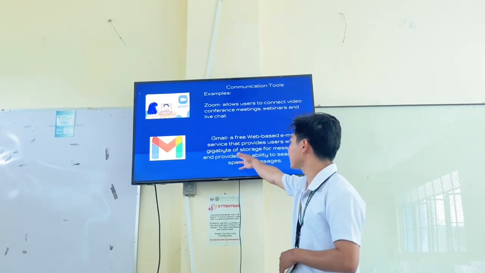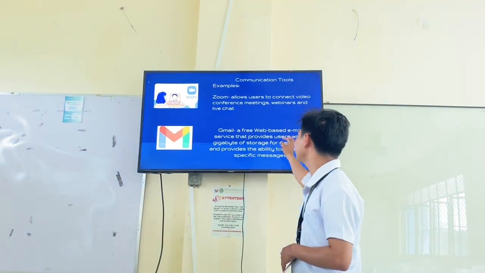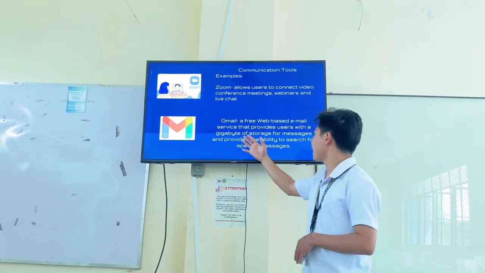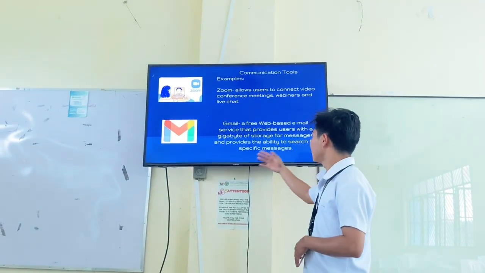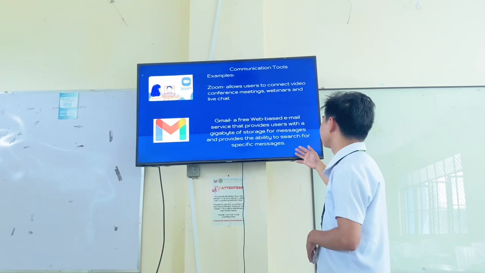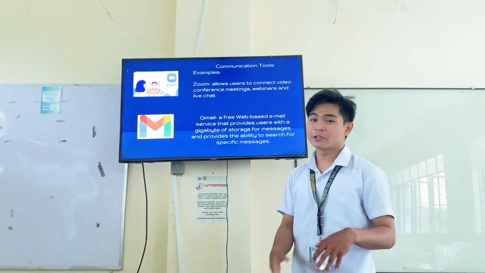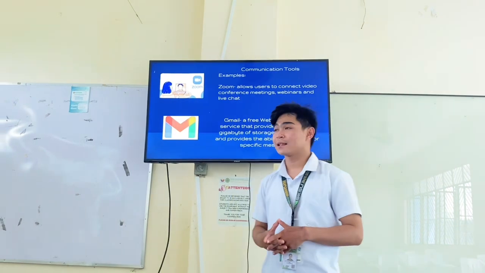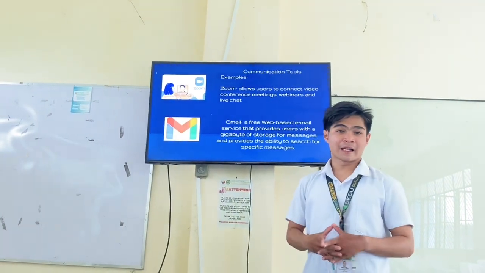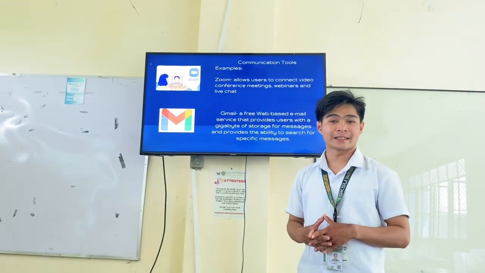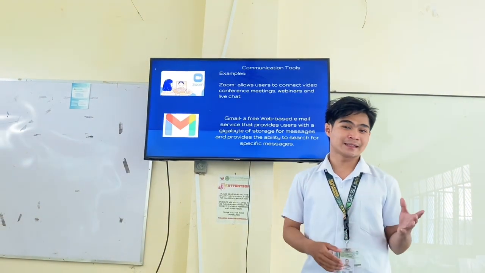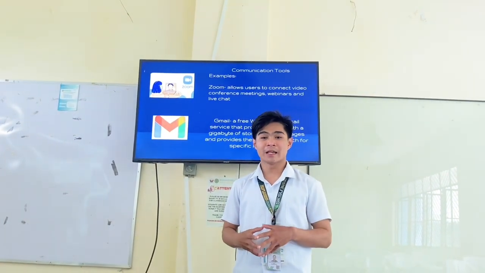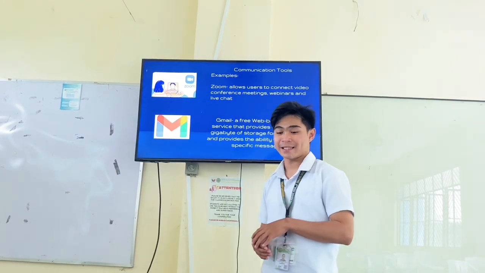Then Gmail, or email, a free web-based email service that provides users with a gigabyte of storage for messages and the ability to search for specific messages. Gmail is one of the fundamental apps located in our devices. In any device, we don't need to install Gmail because it has been installed already.